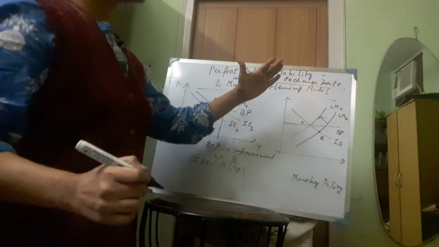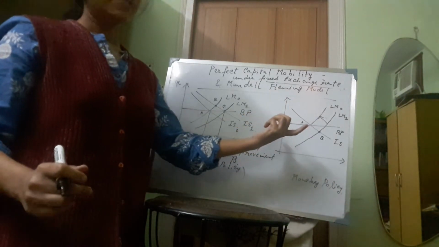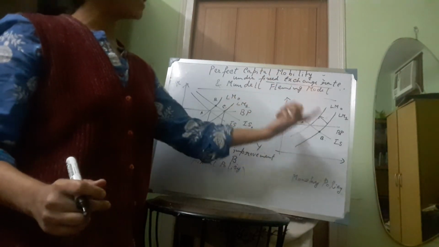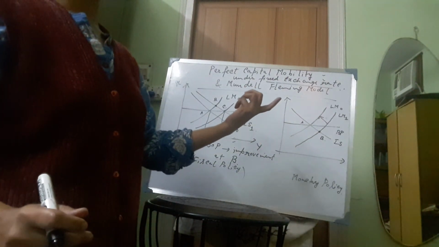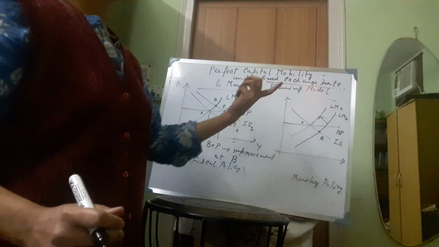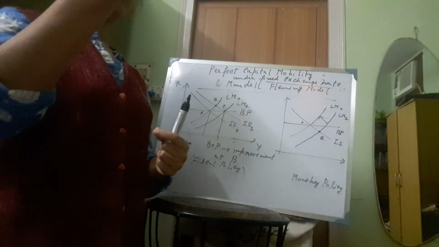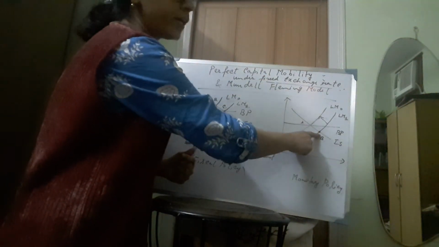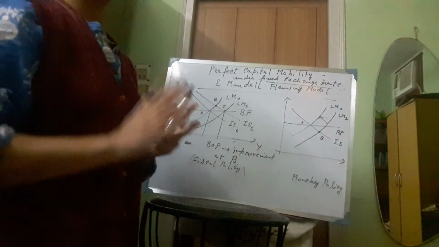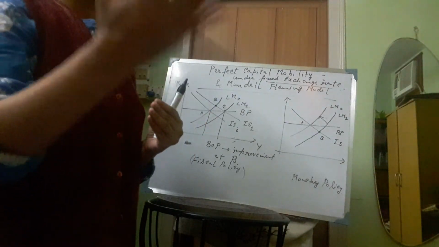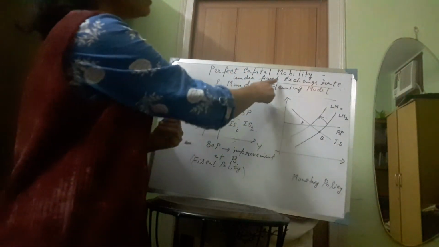First the LM curve shifted to LM1 because of the expansionary monetary policy. Now we are under the fixed exchange rate regime. We cannot depreciate or appreciate the home currency; that is ruled out. So under the fixed exchange rate regime, what will happen? At point B, when there is a BOP deficit because of the capital outflow, the traders will simply approach the RBI, and the RBI will provide the extra foreign currency, because currency depreciation cannot occur under the fixed exchange rate regime.